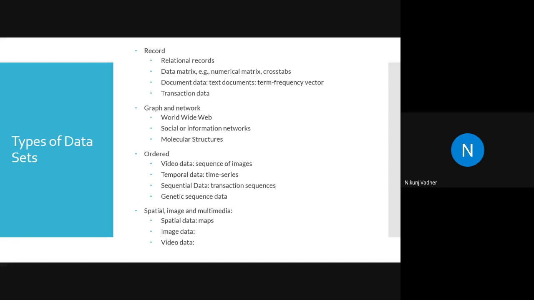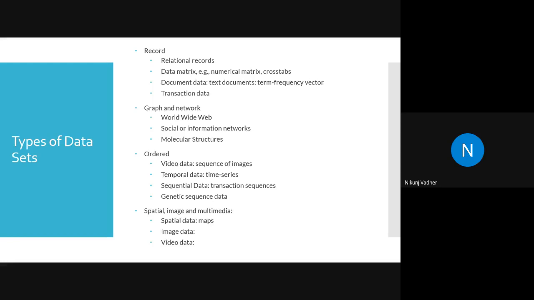If more than 90 values are present, we call it a dense matrix, because the maximum number of elements are present. So graph data will be presented like that. Let's say DNA: if you want to store the data of DNA, the DNA pattern will also be stored in a graph kind of structure. Then molecular structure: I think in physics you have studied the molecular structure of salt and carbon. If you want to store that kind of data, then you have to go with the graph.